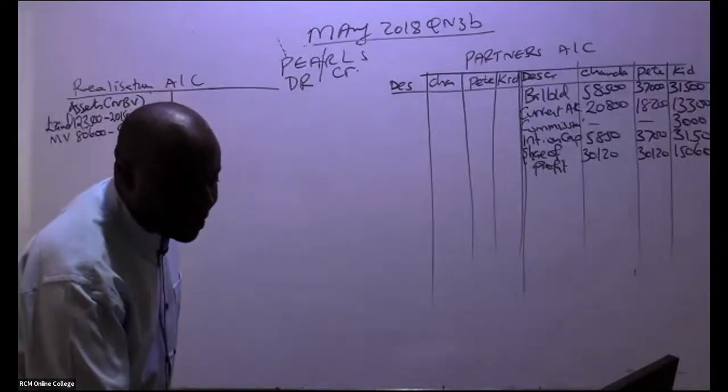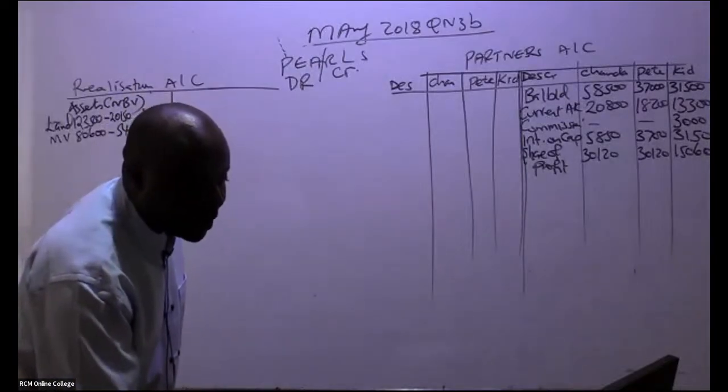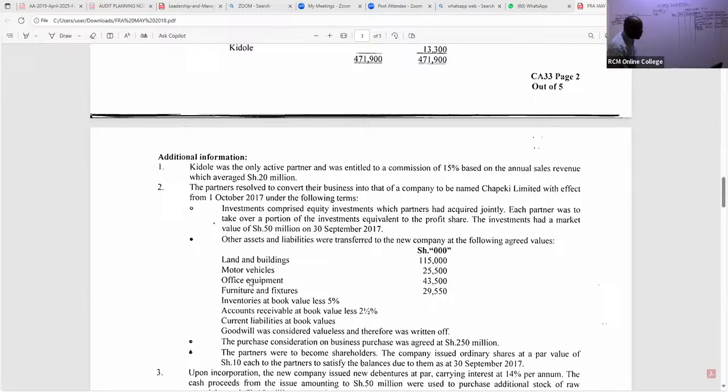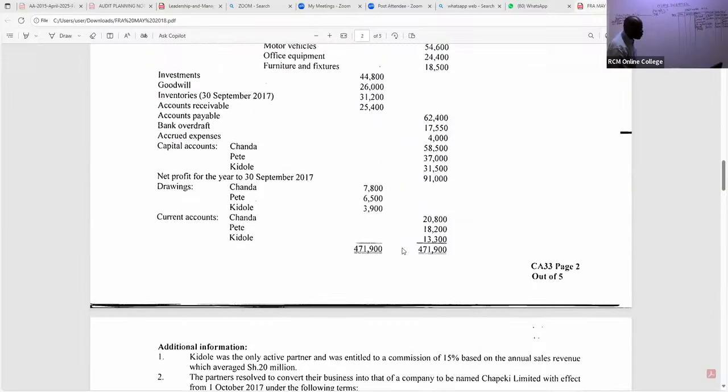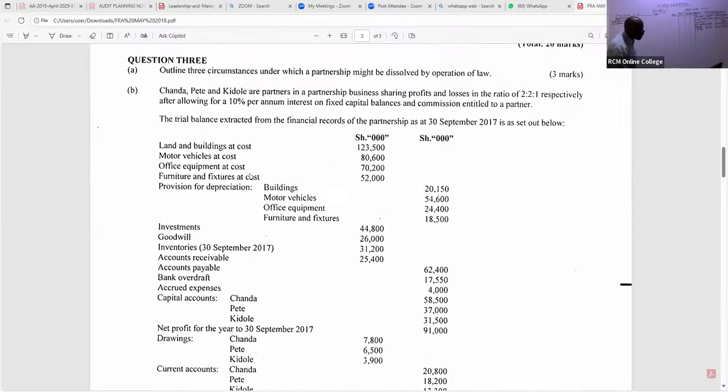We pick on the next item that was realized to the new company. So to the new company, you can see we have here office equipment. This was transferred to the new company. So for office equipment, now go back to the net book value. Office equipment, I can see it here. I'll just write equipment. So for equipment, I can see 7,200 was the cost. I subtract the provision for equipment, which is 24,400.